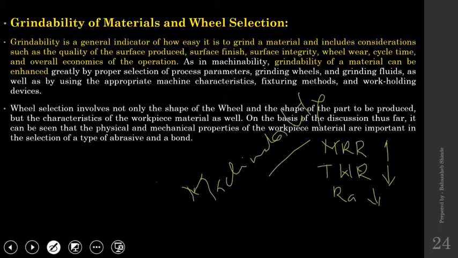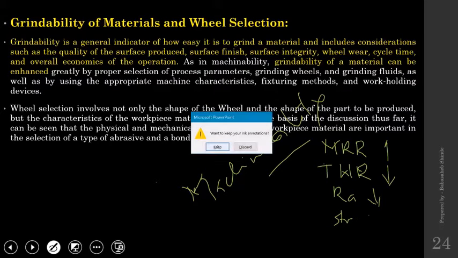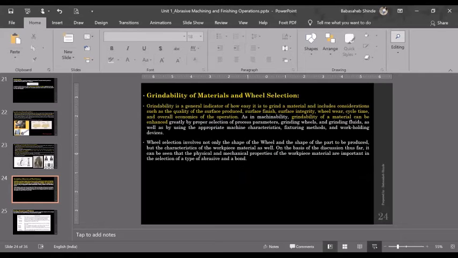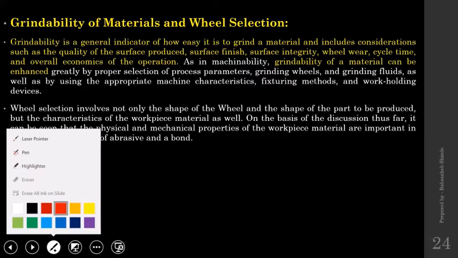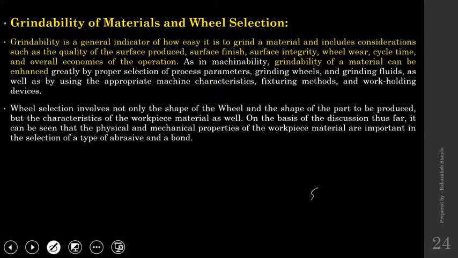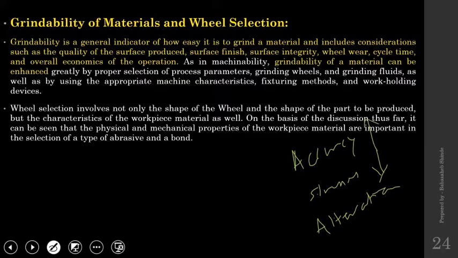The stresses that are going to be generated, that has to be minimum. There should be minimum surface alterations. The accuracy maximum.